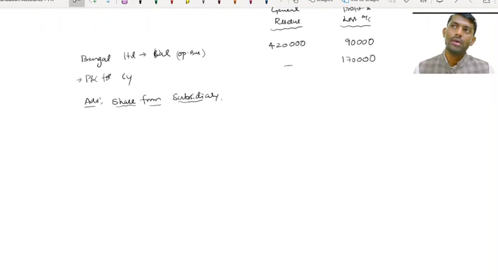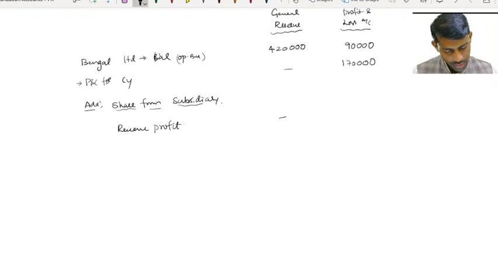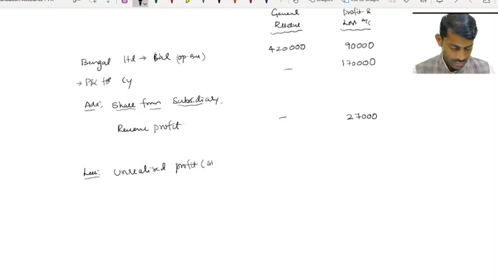Here, revenue reserves nothing. So revenue profit, how much? Revenue profit in total 27,000. Out of that, the only thing we have to reduce is unrealized profit, step number 7. So it is 4,000 we have to reduce. Except that, nothing.